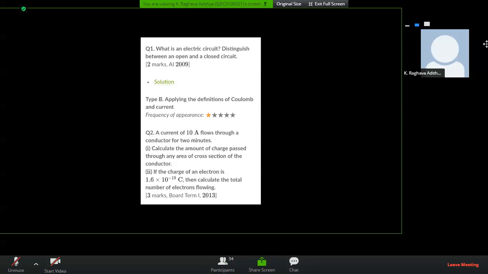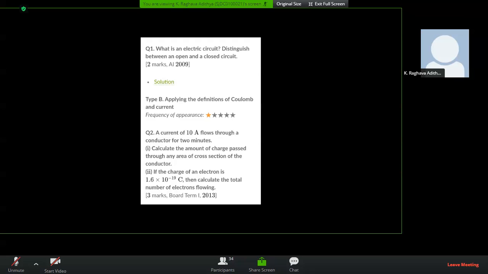Next question. A current of 10 amp flows through a conductor for 2 minutes. Calculate the amount of charge passed through any area of cross section of the conductor. If the charge of an electron is 1.6 into 10 to the power of minus 19 coulombs, then calculate the total number of electrons flowing.